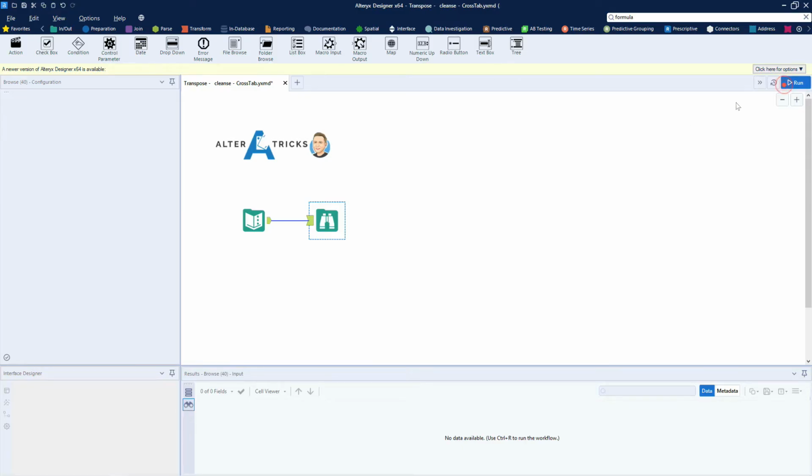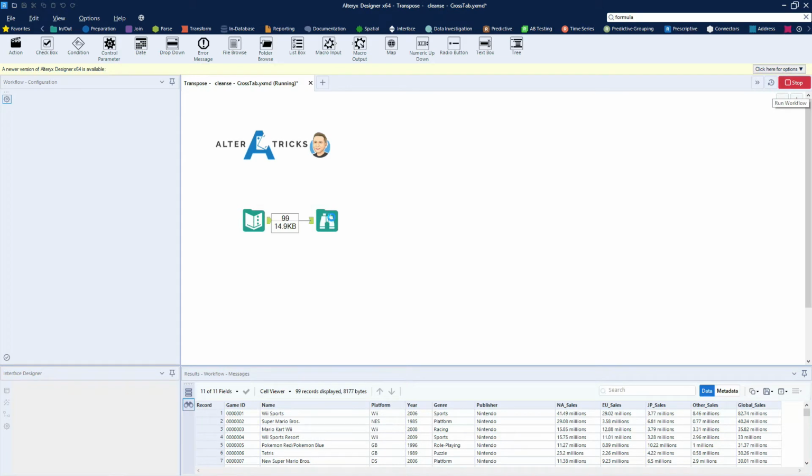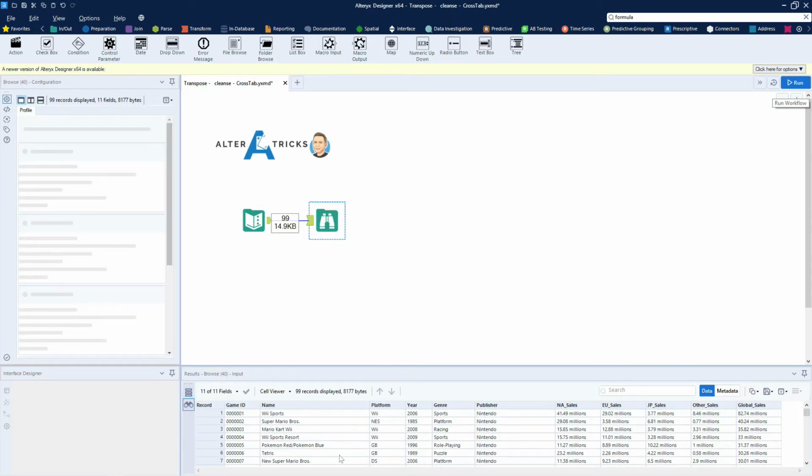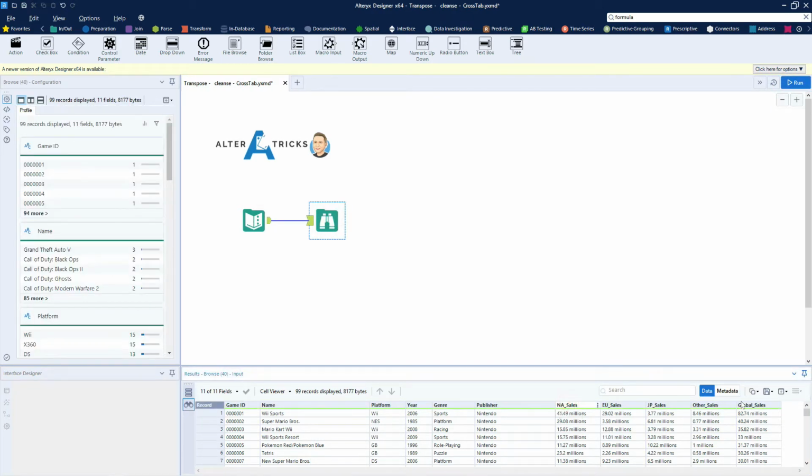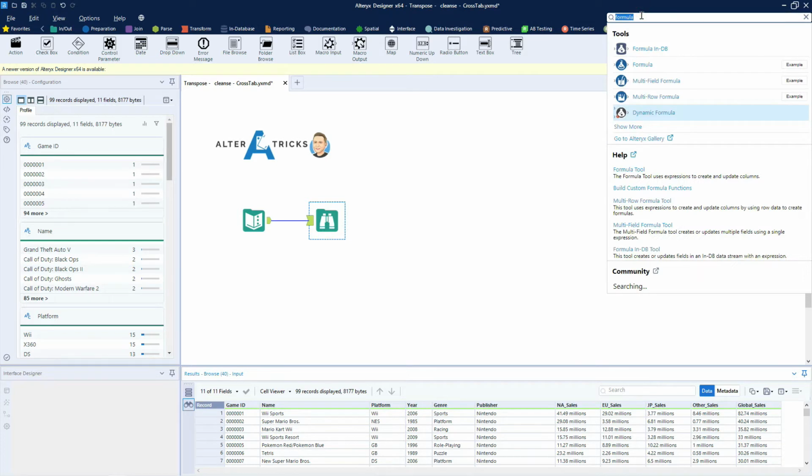In this design pattern, we're going to look at a way of making the same consistent change to multiple fields within our dataset. So if we look at this dataset, we've got North America sales through to global sales, and we can see that there's a million suffix to the data. We want to remove this.